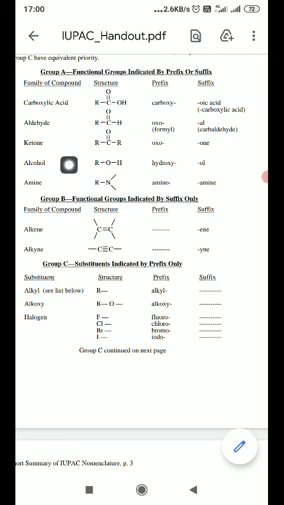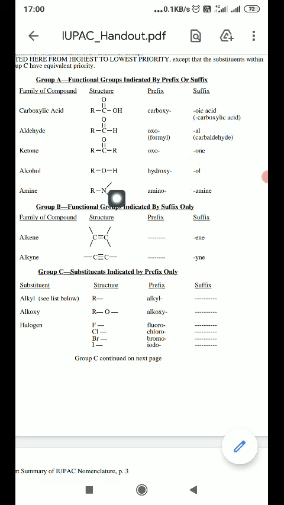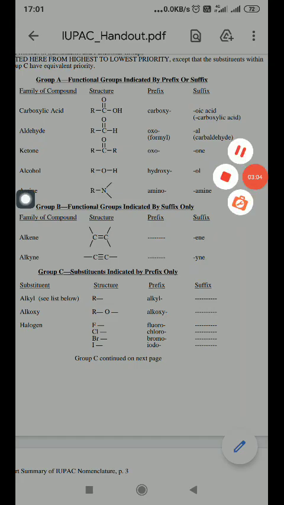The next functional group is alcohol. This alcohol is the derivative form of the hydroxy group. In the naming of the organic compound, at the end of the name, for alcohol we add "ol". Whenever the alcohol is taken as a prefix on the organic compound, its name is always "hydroxy". So hydroxy is the basic form of naming the alcoholic group when it is taken as a prefix in the given organic compound.